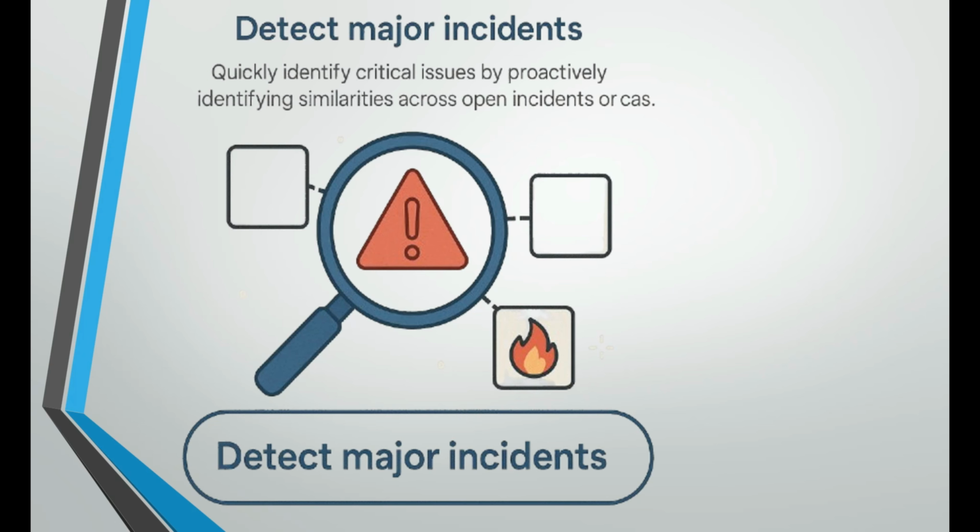Here also we can use it for major incident tickets. For example, we need to detect major incident tickets by using AI-type technology in our ServiceNow area. Here you can see: quickly identify critical issues by proactively identifying similarities across open incidents or cases.